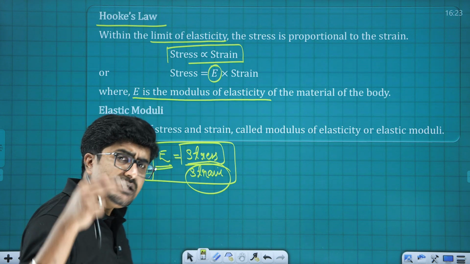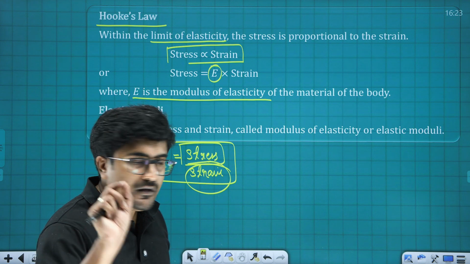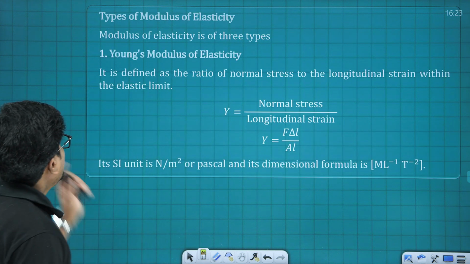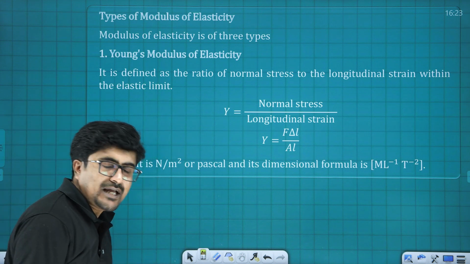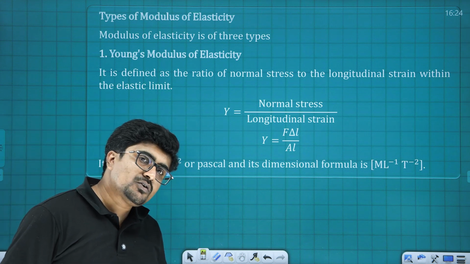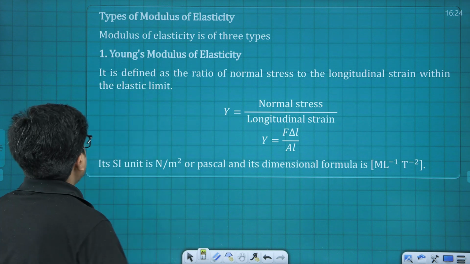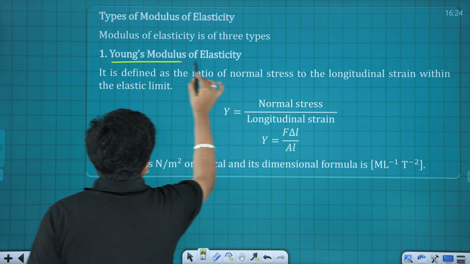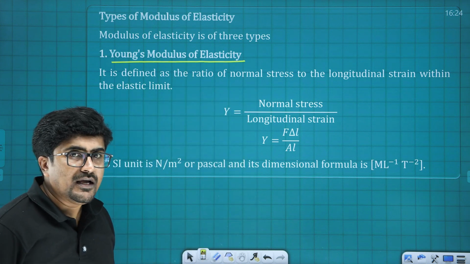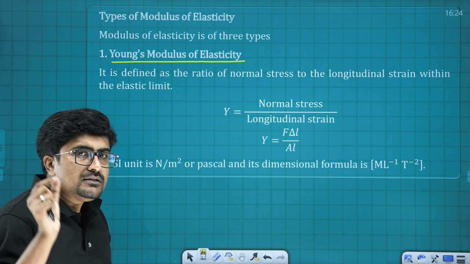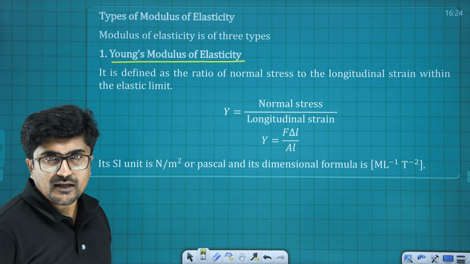I am telling each and every point regarding each term that we come across. Now the next one is types of modulus of elasticity. Depending upon the type of deformation, the modulus of elasticity is also classified. Out of that, the very first one is Young's modulus of elasticity, and this is related to longitudinal stress and longitudinal strain.